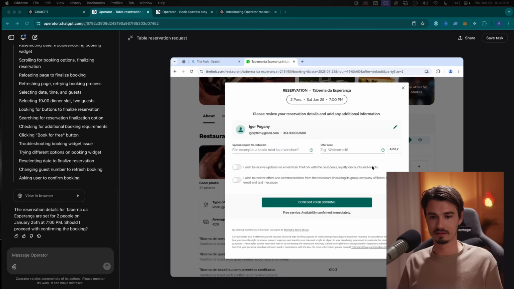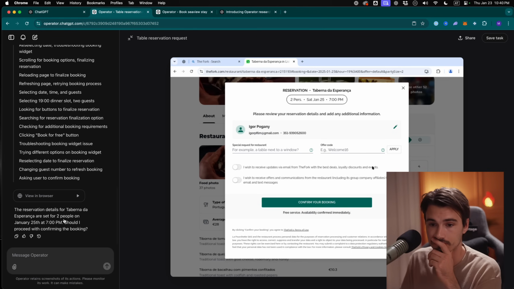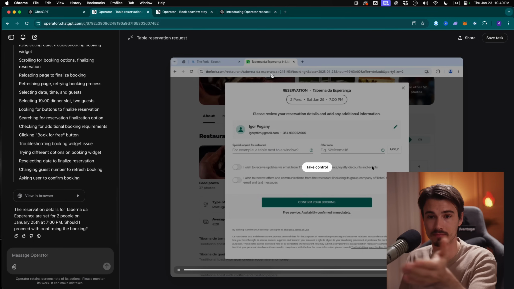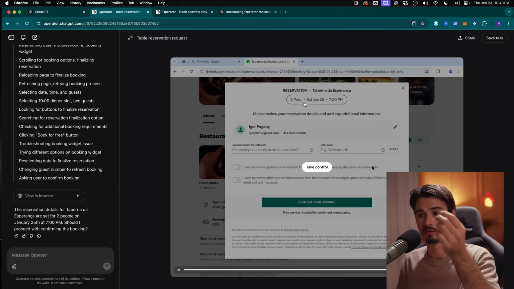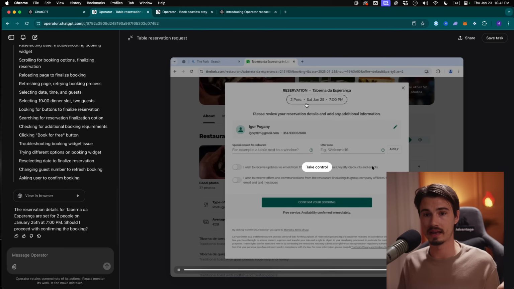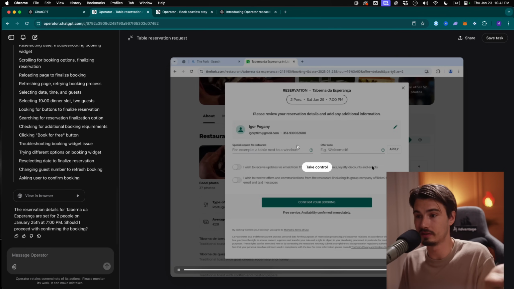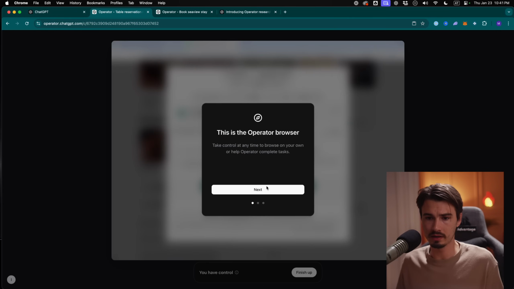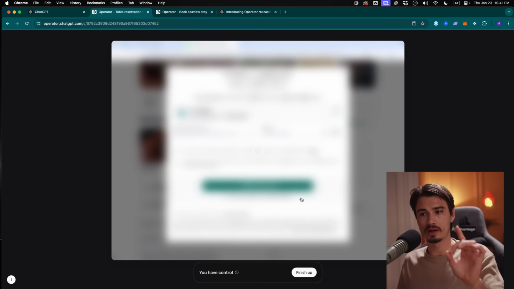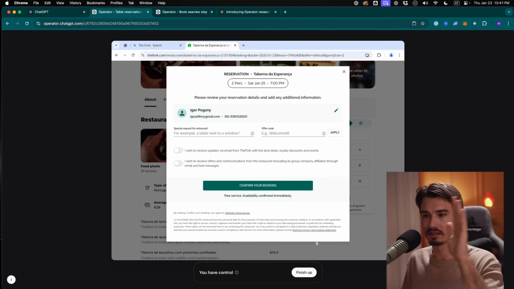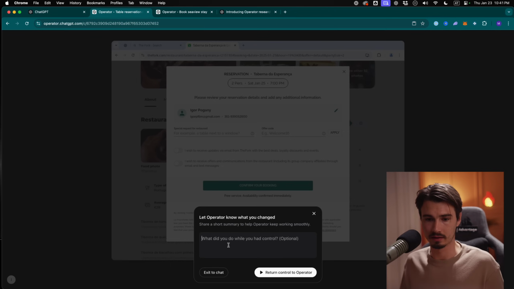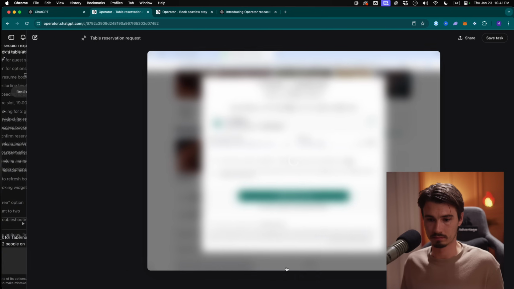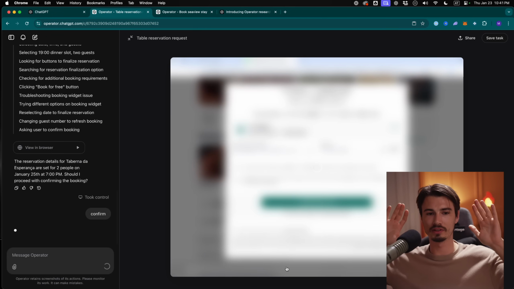Isn't this unbelievable? I mean, this is great. Look, this is some restaurant booking site that is not a part of OpenAI's program. It's in Lisbon, that they didn't train it on specifically, right? It had cookies in the beginning, I bet, right? And it just works. So I could just take control here and confirm, or let's try and do this programmatically. Actually, as the magnum opus of this video, let's just say confirm, return control to operator, and let's see if we can book this table.